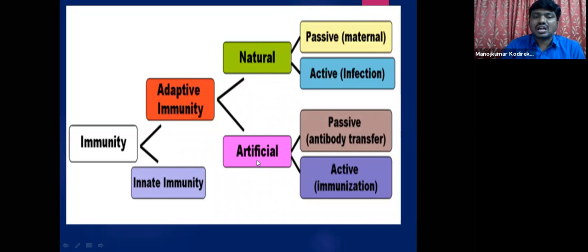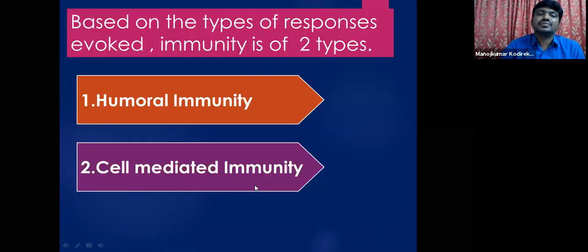Passive means transfer of antibodies, such as from mother to child naturally. Artificially, again there is passive and active. Immunization comes under active, whereas antibody transfer, like the antivenom, anti-tetanus serum and anti-rabies serum we have just seen, comes under passive artificial immunity.